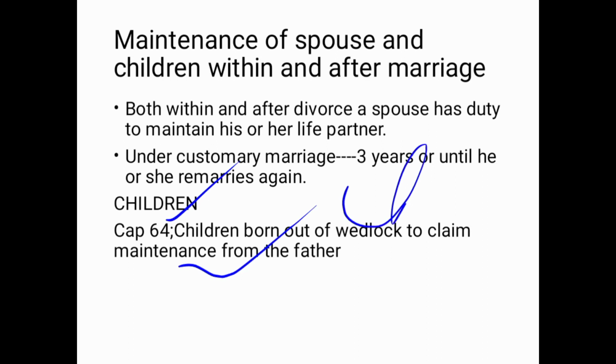A child, him or herself, can claim maintenance from the father. A guardian, for example a grandparent or an uncle, can claim maintenance on behalf of the child. A single woman from the affiliated father of the child can also claim for what? For maintenance. Then a spouse from his or her partner, whether divorced or not, can claim for maintenance.